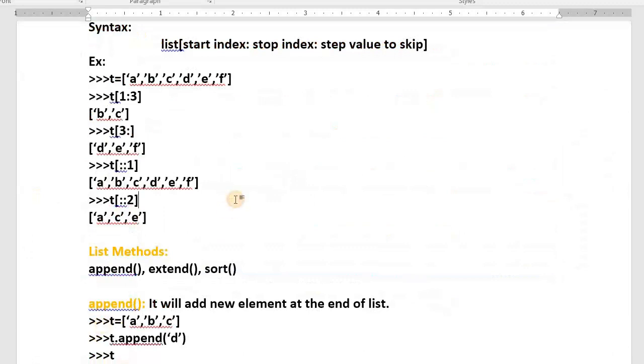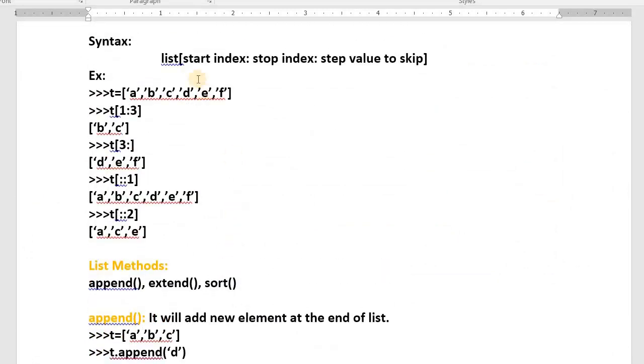See one more syntax. What is the syntax? List, starting index we have used, stop index we have used, as well as you can use even the step value also. This is the syntax, how to process the contents of the list.